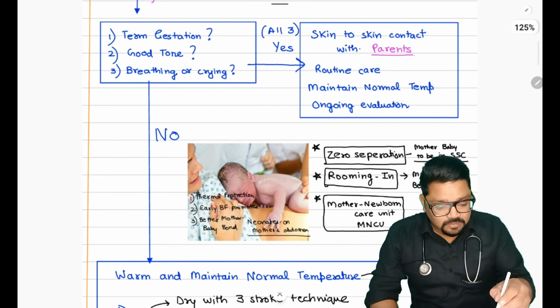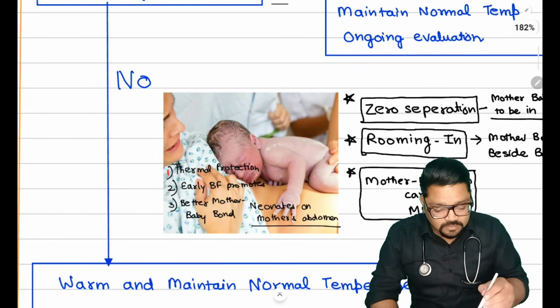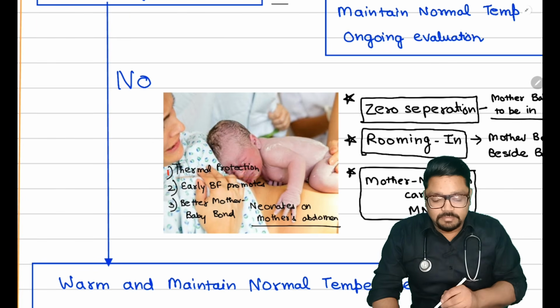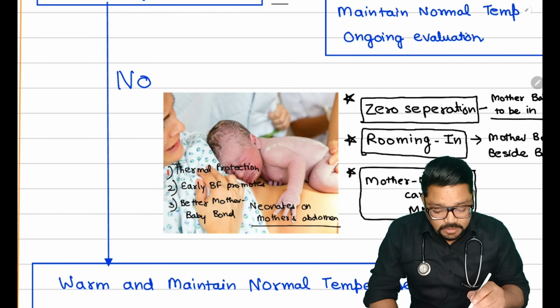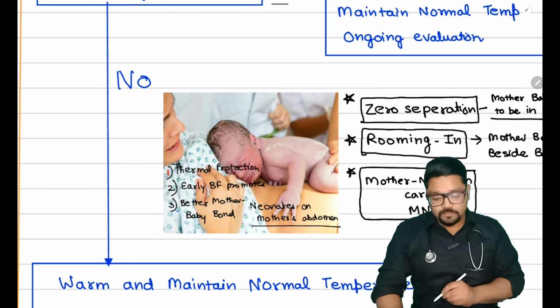So what is this? This is skin to skin contact. You are seeing that the baby is lying on the mother's abdomen. This is known as skin to skin contact, and it provides thermal protection to the baby. Secondly, it increases the bond between the mother and the baby. So it is helpful in the promotion of breastfeeding also.